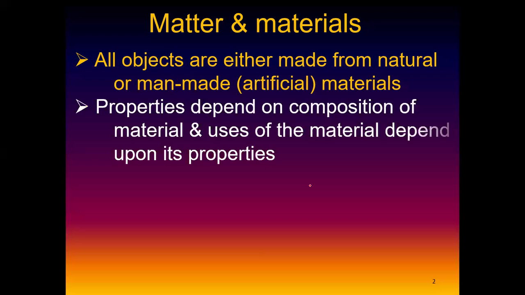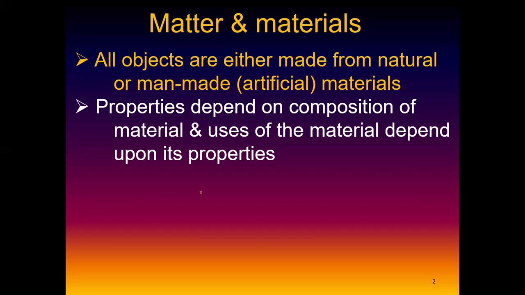Now we also look at the properties of materials, but you have to understand that the properties of a material depend on its composition, and we use these materials depending on their properties. What do I mean when I say that?